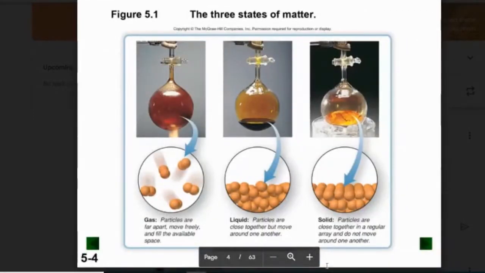Things we already know. 3 states of matter, and we can see the gases are far apart and they are moving at high speeds. That's why they have the trace lines behind them. We can see the liquid is also moving, kind of random, but they're close together. The space between them is small. And we can see the solid, where there's really not a lot of movement back and forth, up and down. If there is movement, it's vibrational, and there is. But it's not quite like the liquid, and it's definitely not like the gas. But the liquid and solid are close together.